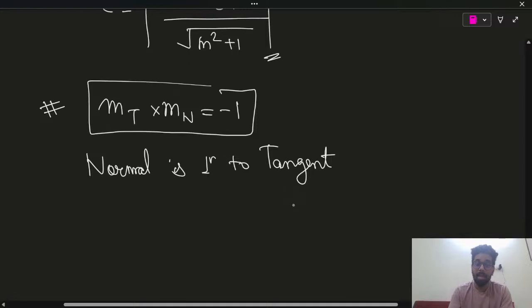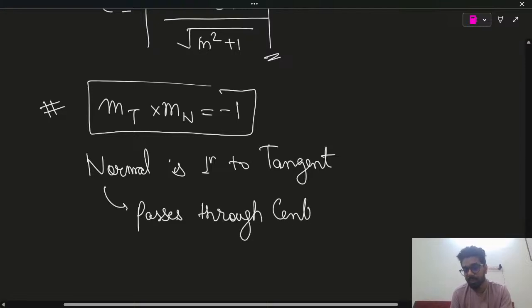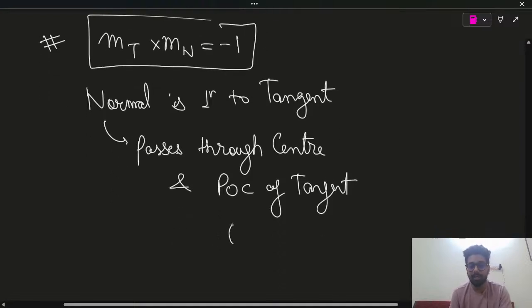That's why. And the normal passes through the center as well as the point of contact of the tangent and circle. Okay, tangent and circle. I hope this is clear.